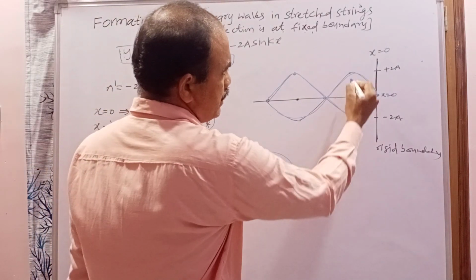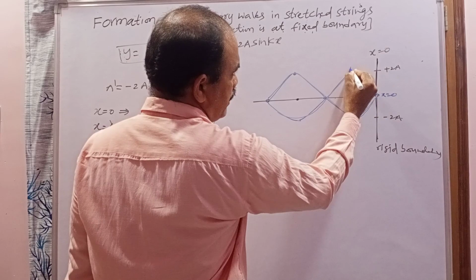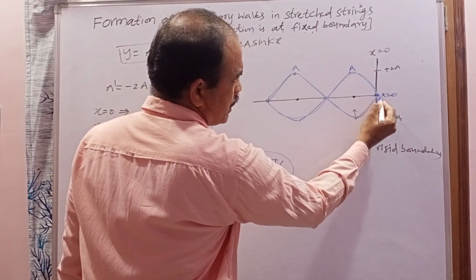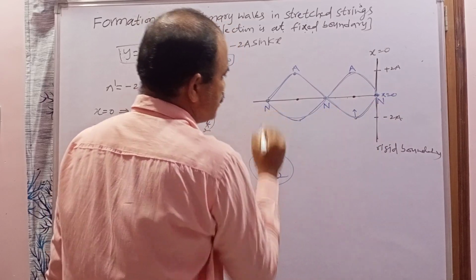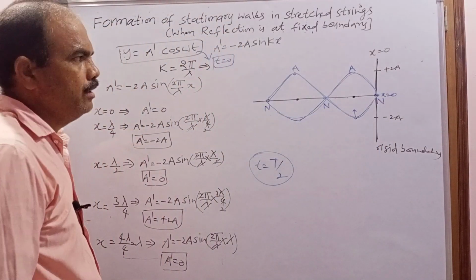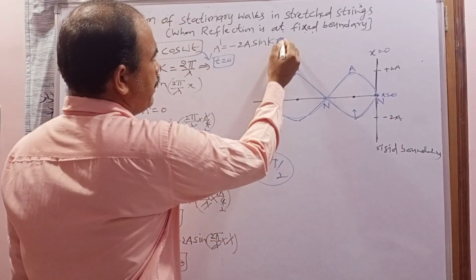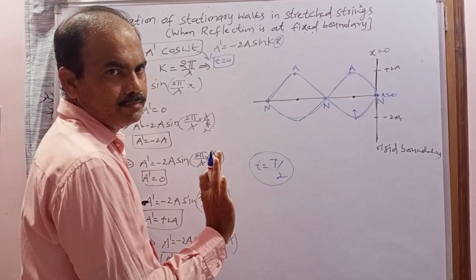Now the place where the amplitude is maximum is known as antinode. The place where the displacement or amplitude is 0 is called a node. Remember one thing here: the amplitude of all the particles only depends upon the position, it does not depend upon the time.